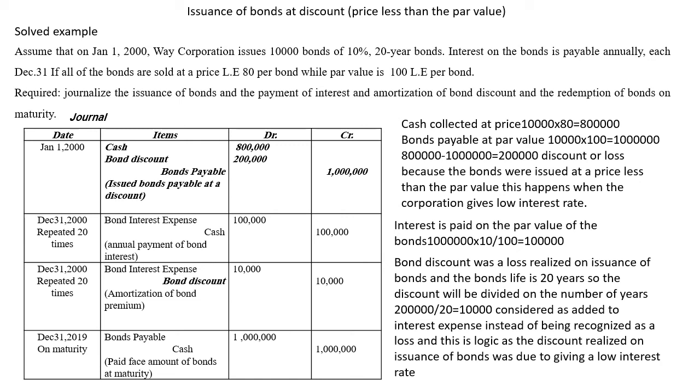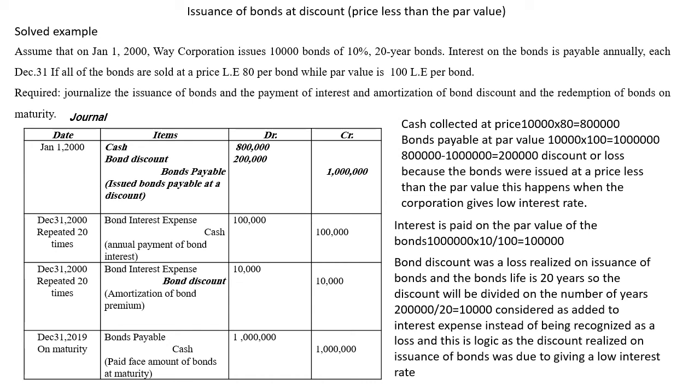The first journal entry on the issuance of bonds, it's debit cash because cash is collected according to the issuing price. 80 times 10,000, you get 800,000. That's debit cash, cash collected from the issuance of the bond. In the credit side, you can see bonds payable, which is the liability, calculated according to the par value of the bond. So it's 10,000 multiplied by 100, you get 1 million.